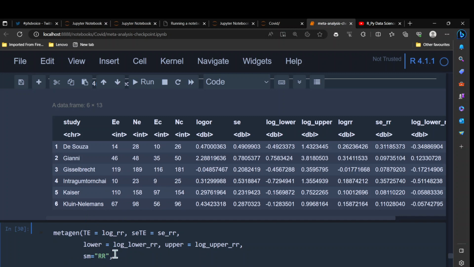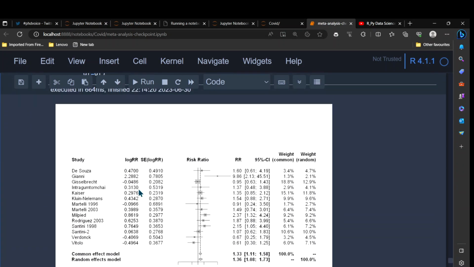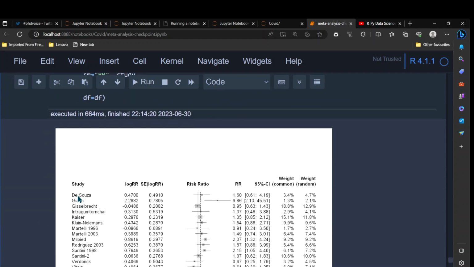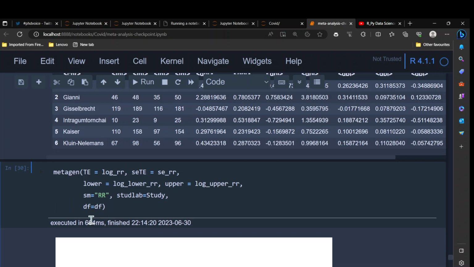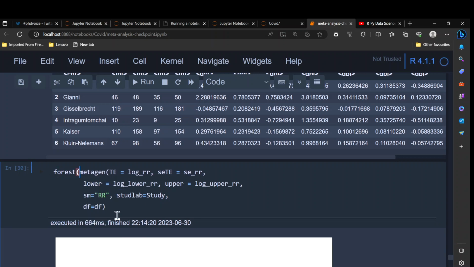Once I have that, I can define my study label. So that should be actually, what was that argument? Studlab, I think, because I want to label in my forest plot, I want to see these names instead of numbers. Studlab equals study, should be like this, and then after that I think we should be fine. And then once we have that, we can pass it to the forest function.